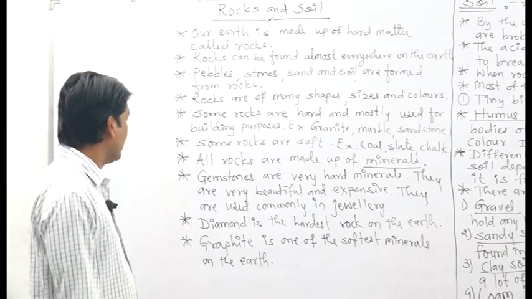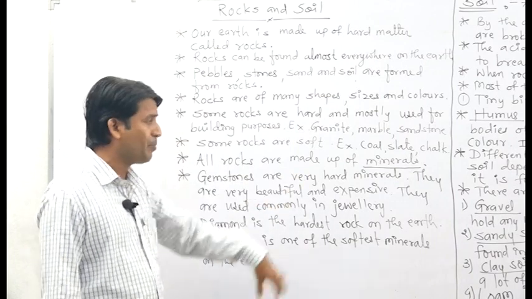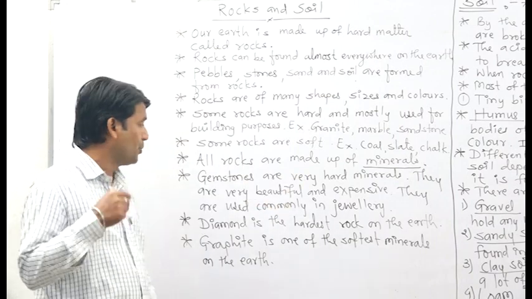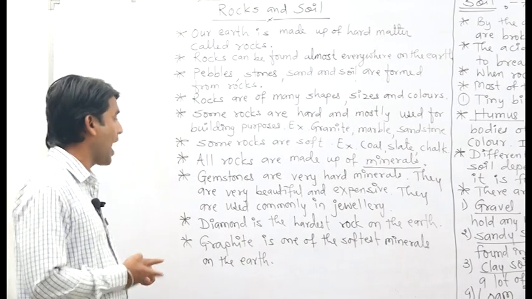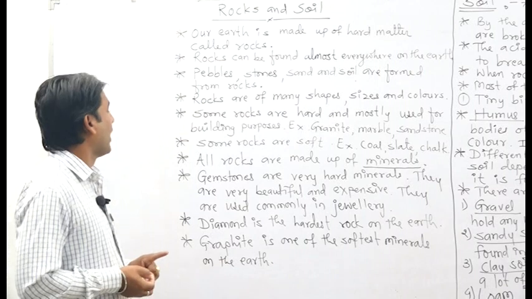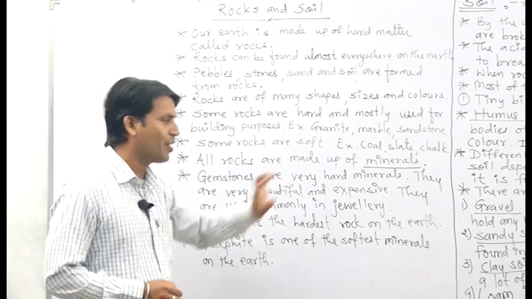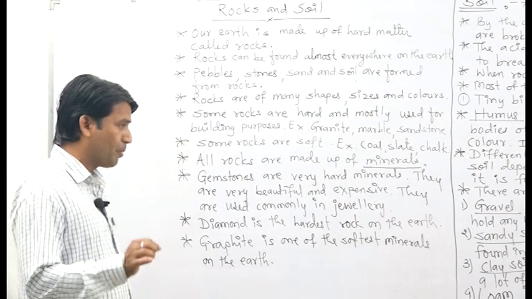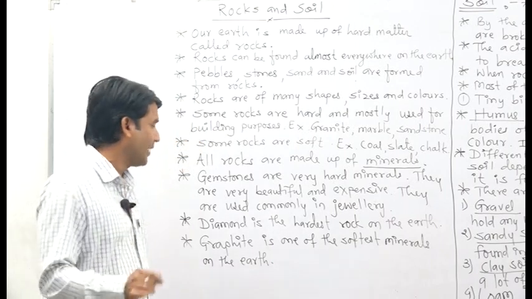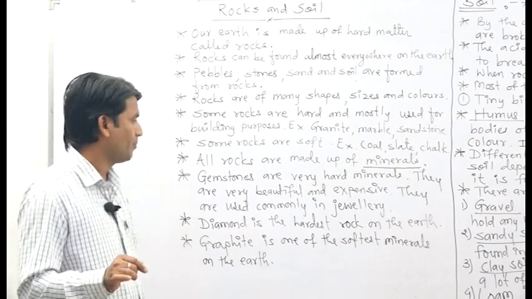Okay. So, gemstones are very hard minerals. Again, I will give you some examples of gemstone: diamond, ruby, emerald, sapphire. These are examples of gemstones, and these gemstones are very hard minerals. Okay, they are very beautiful, they are very expensive, and they are commonly used in our jewelry.